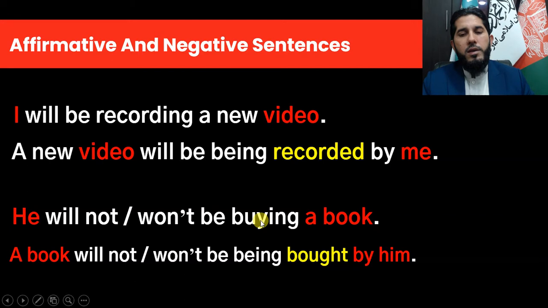Okay, buying, main verb is in ing form, but in passive form it is changed to third form or past participle form, bought. But before that, being should be used. If it's future continuous tense, actually we need three auxiliaries: will with the negative, then be as auxiliary, and then being as well.